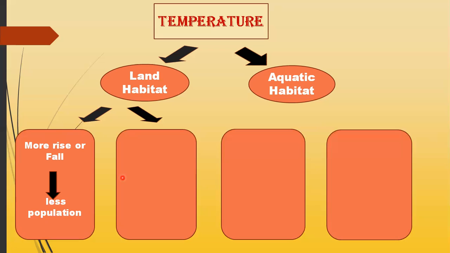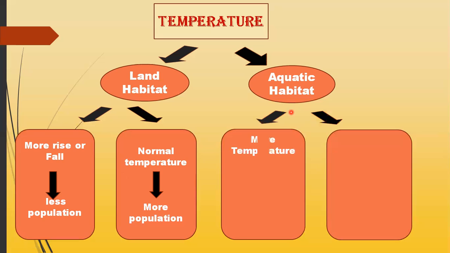But if we have a normal temperature, then animals and plants can tolerate a normal temperature. So when there is a normal temperature, the population will be greater. But in case of a sudden increase or decrease in temperature, the population of the organisms will begin to decrease. Now look at the effect of temperature on the aquatic habitat.